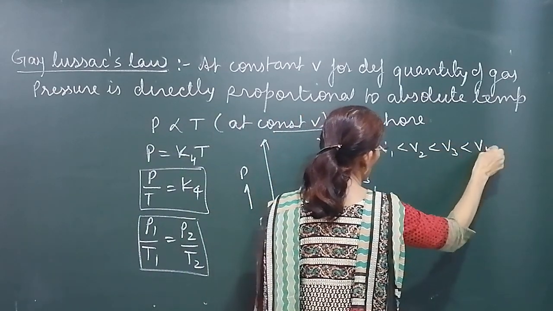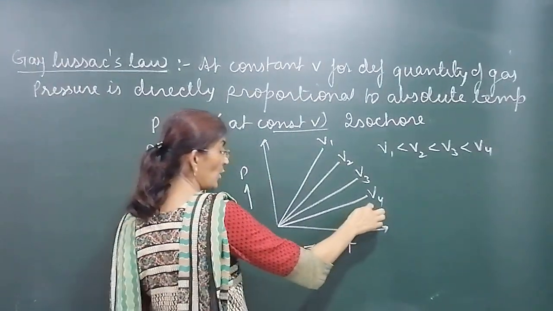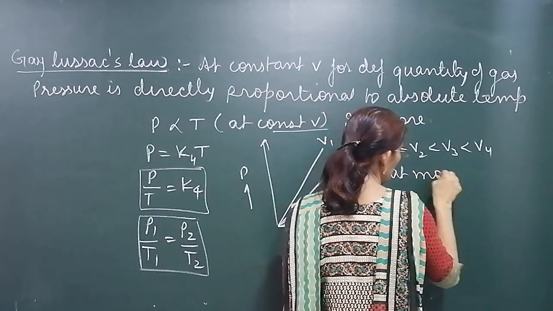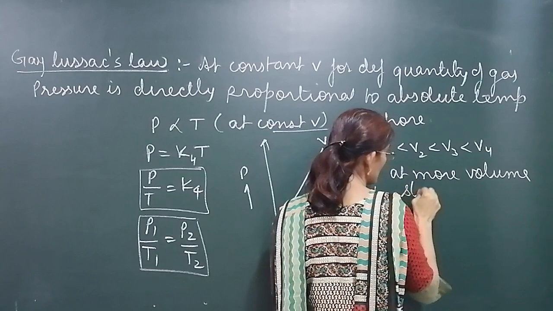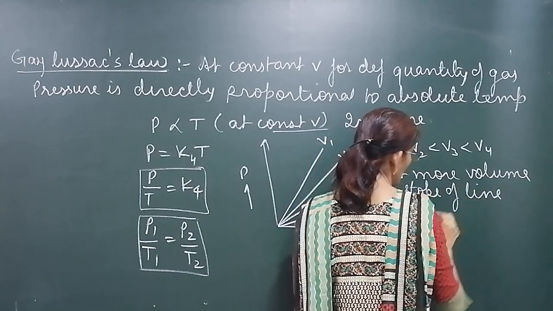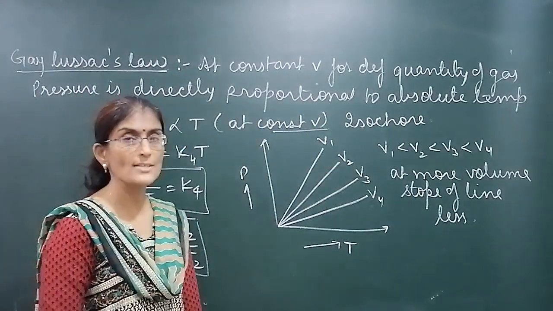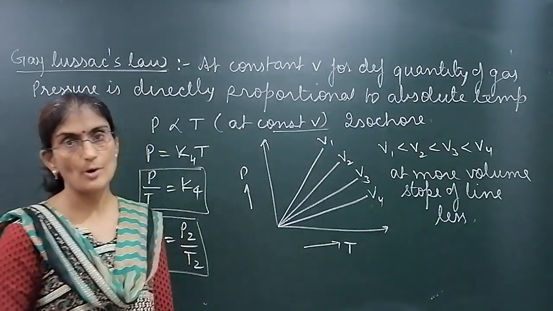That means at different volumes, if we are plotting the graph, all are straight lines, but at more volume, slope of the line is less. Okay? These are three laws, Boyle's law, Charles' law and Gay-Lussac's law.